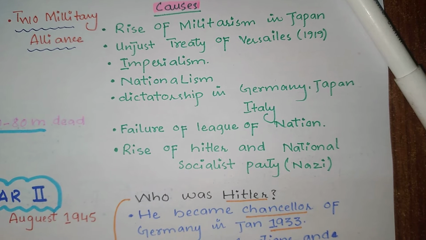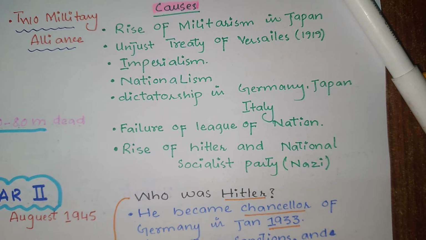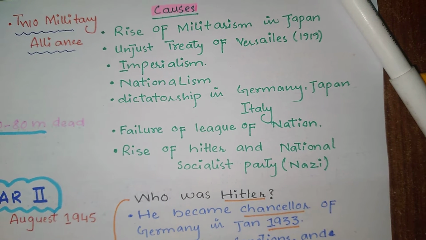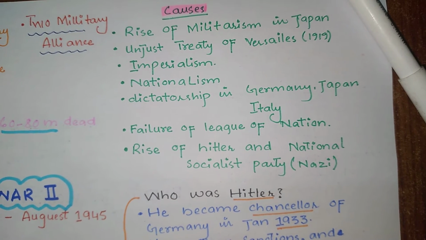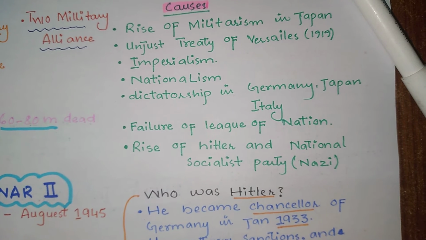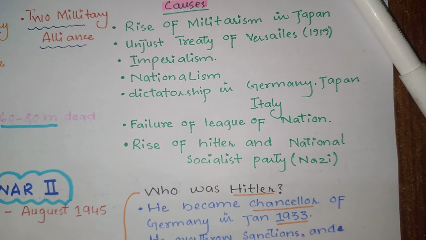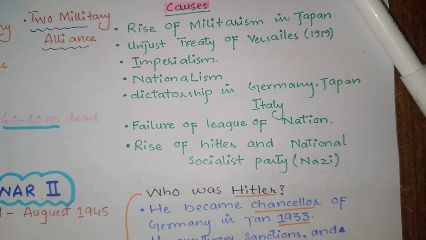Failure of the League of Nations was another cause. I have already made a video on the League of Nations, so if you are not aware of that, watch it. Then there was the rise of Hitler and the National Socialist Party. These causes mentioned here are considered the prime causes which led to World War II.